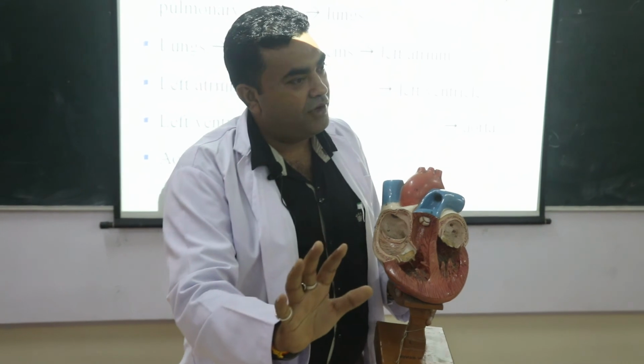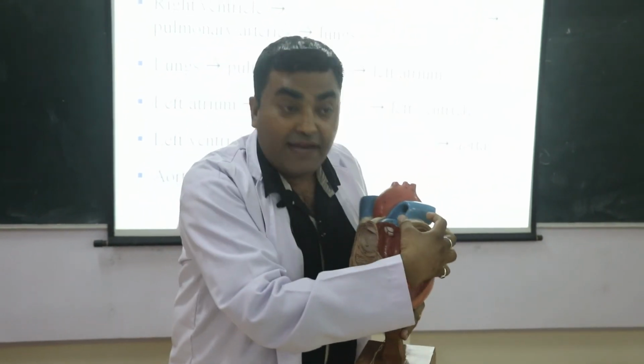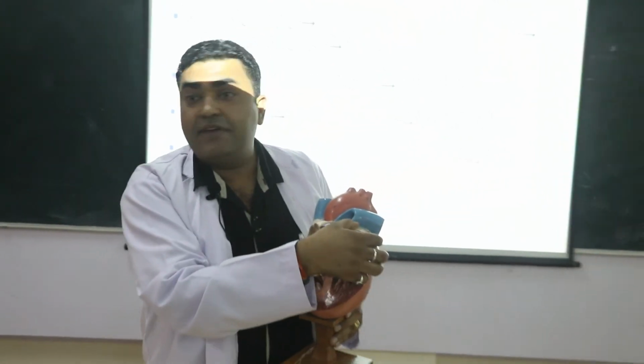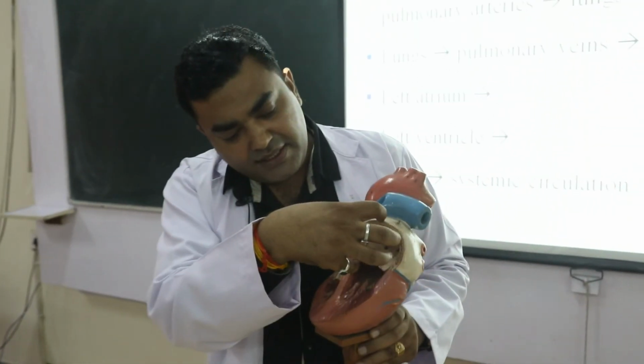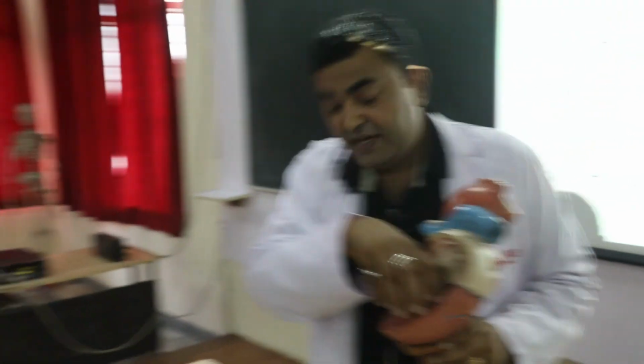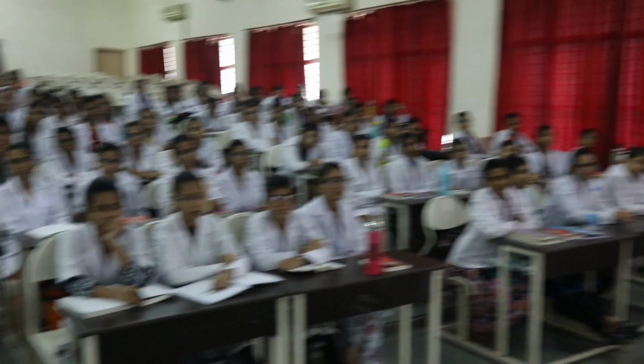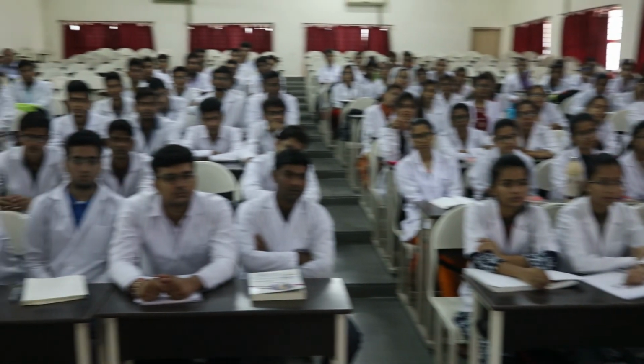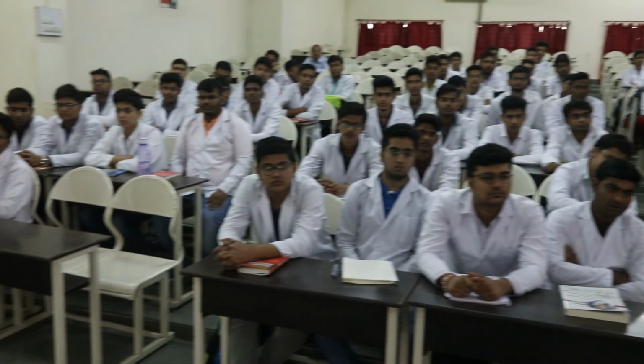Now the blood has been purified, and it comes back to the left atrium of the heart through the pulmonary veins. Pulmonary veins से left atrium of heart में blood आया. Now from the left atrium it leads into the left ventricle. From the left ventricle it ultimately passes into the aorta. This is the ascending aorta.